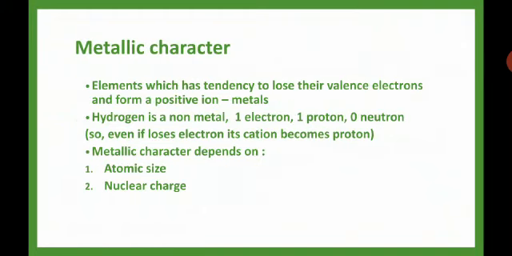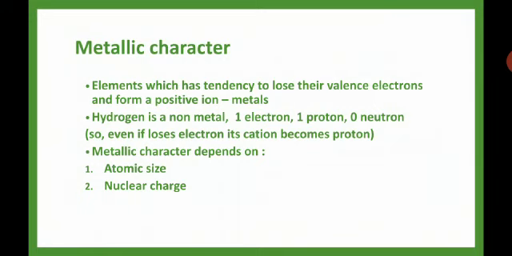Next one, metallic character. Metallic character is nothing but the tendency to lose electrons. What happens when we go down the group? The number of shells will be increasing, so the distance between the nucleus and the shells will be increasing.